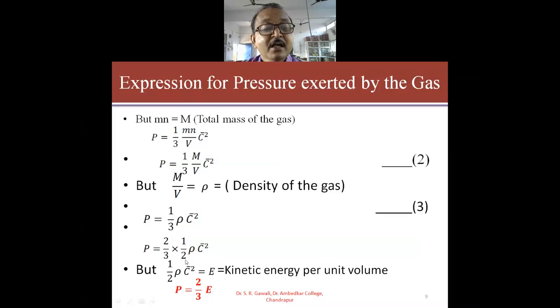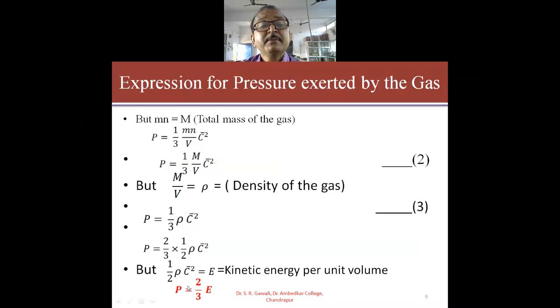And from this expression, 1 by 2 rho into C bar square is nothing but E. It is equal to kinetic energy per unit volume, and therefore we can write this expression in a different form as P is equal to 2 by 3 into E, where P is the pressure exerted by the molecules of the gas on the wall of the container, and E is the kinetic energy per unit volume of the gas. So, this is the fourth equation.